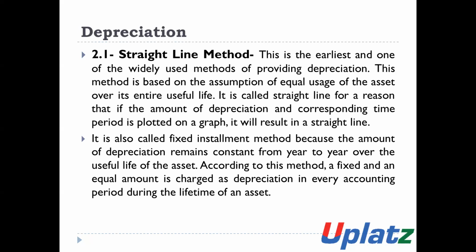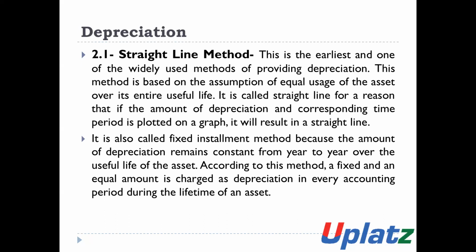For example, an asset is purchased for rupees 1 lakh and the useful life of the asset is 9 years. The salvage value of the asset is 10,000 rupees. So the depreciable amount of the asset is 1 lakh minus 10,000, which is 90,000 rupees.